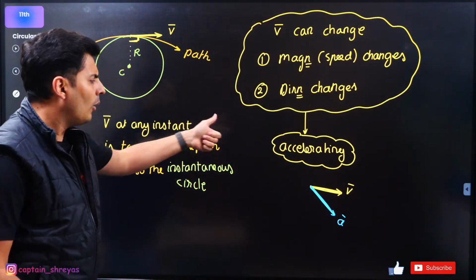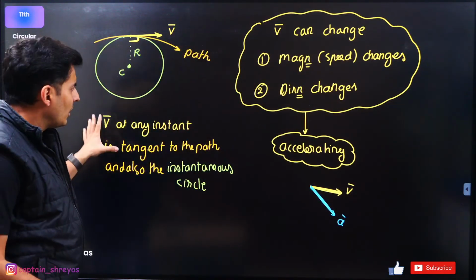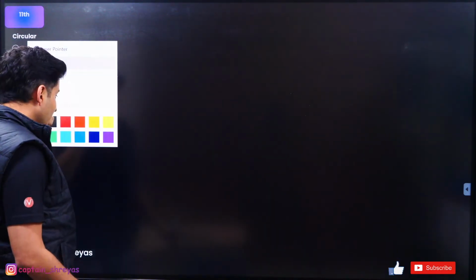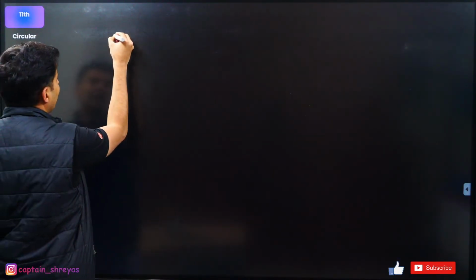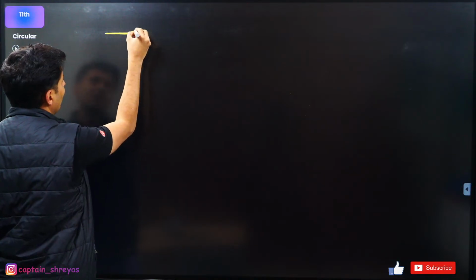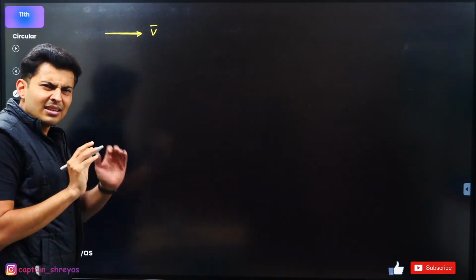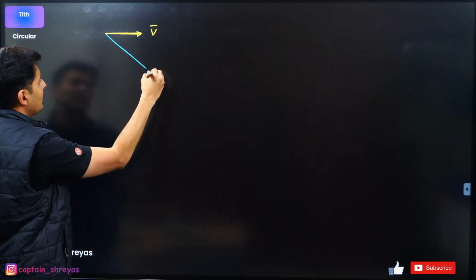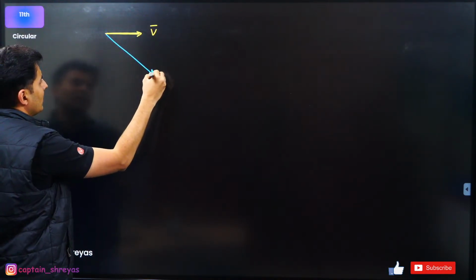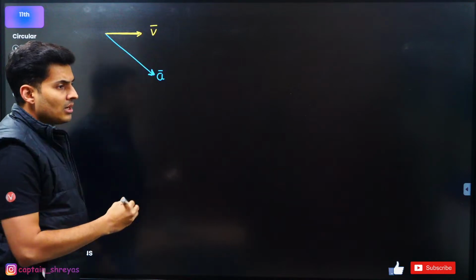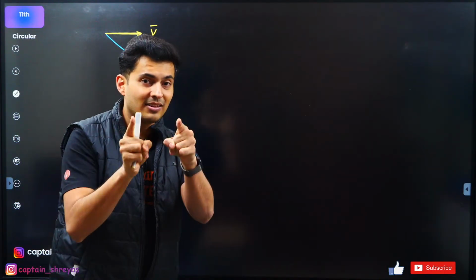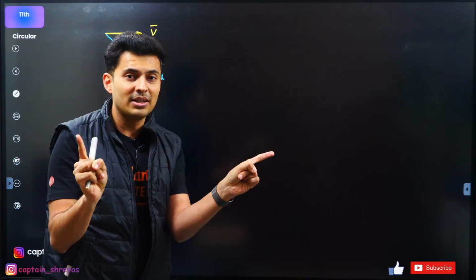Perfect. Now, how do I use this in circular motion, and why am I discussing all these things? Observe. Just imagine that a particle has some velocity like this. Let's say the acceleration is over here. Won't this acceleration have two components, my dear students?